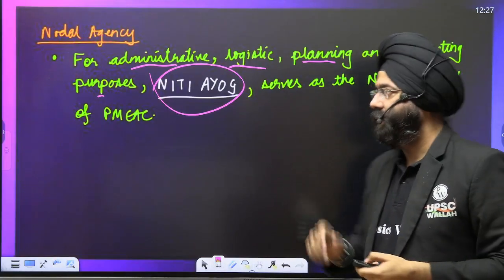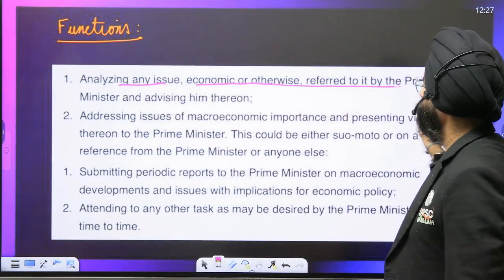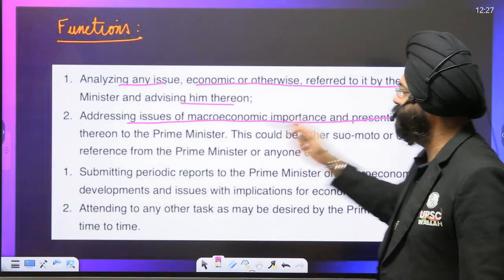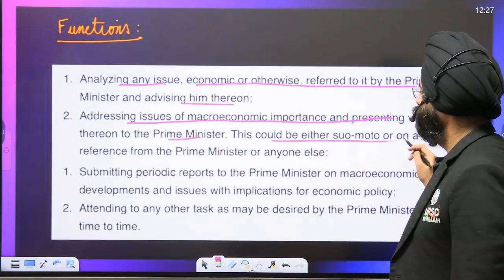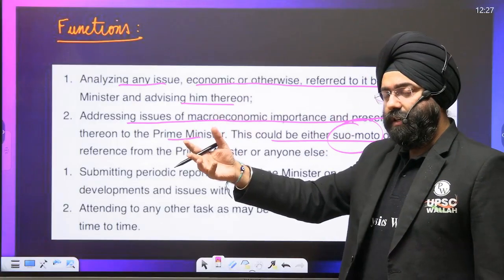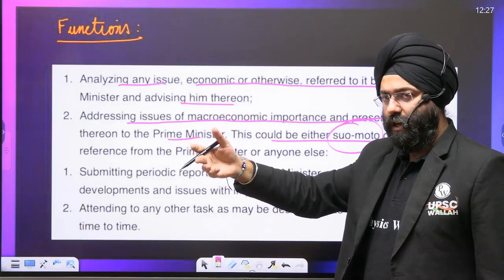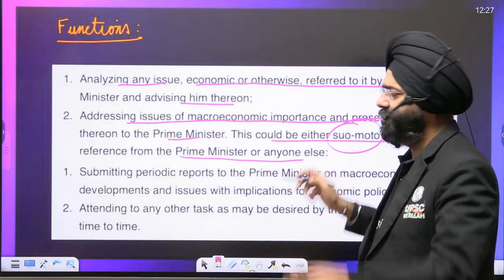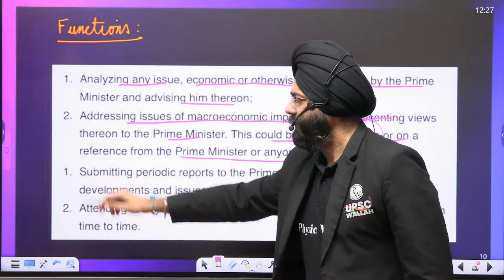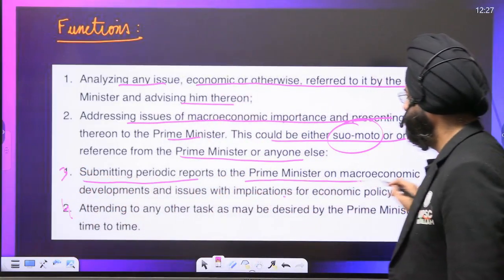Please understand that. Functions: analyzing any issue, economic or otherwise, referred to by the Prime Minister, advising him thereon, addressing issues of macroeconomic importance, presenting views to the Prime Minister. This could be either suo motu. Suo motu means that the PMEAC itself thinks that this should be highlighted in front of the Prime Minister without the Prime Minister himself asking for it. Or the Prime Minister can otherwise ask that I need some information, then in that case also PMEAC will work. Then you have submitting periodic reports to the Prime Minister on macroeconomic development and issues, attending to any other task that may be desired by the Prime Minister.